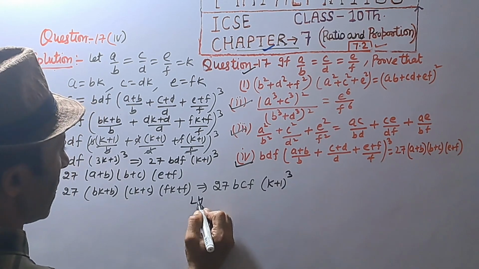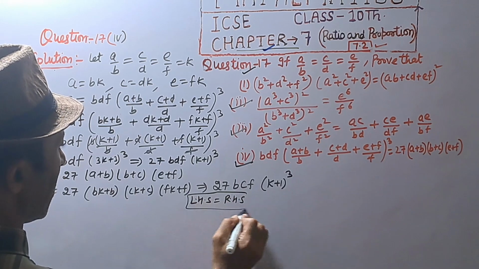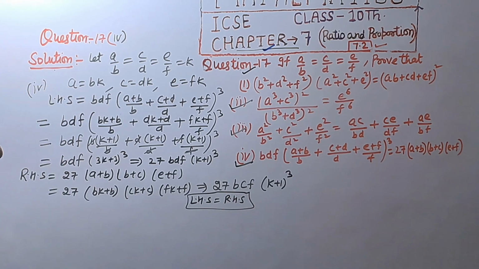So left hand side is equal to right hand side, hence proved. Thank you so much.